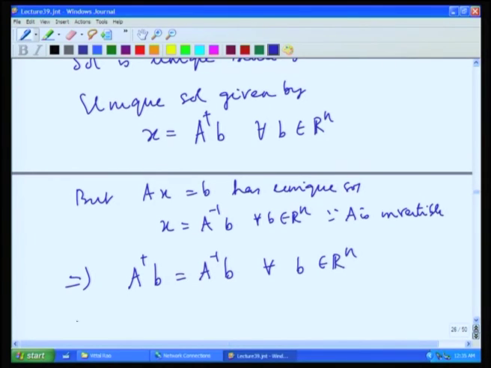Since the action of these two matrices is the same on all vectors, A dagger equals A inverse. So, whenever A inverse exists, it is the same as the pseudo inverse, but the pseudo inverse makes sense even in the most general cases.